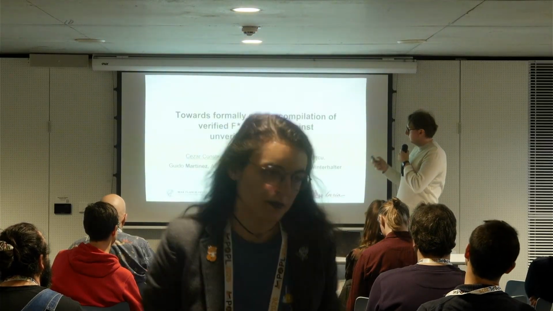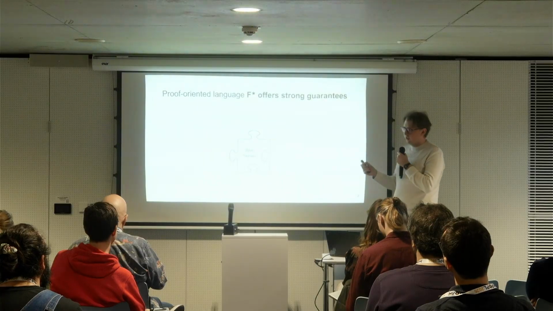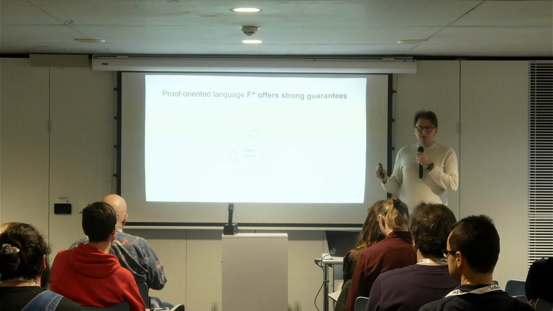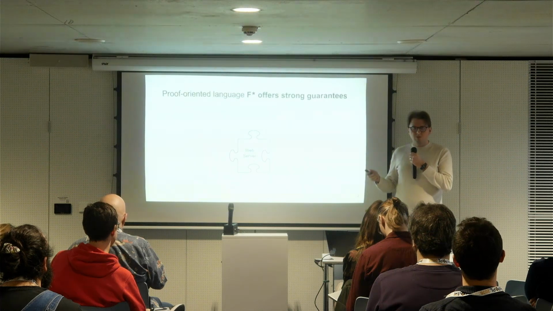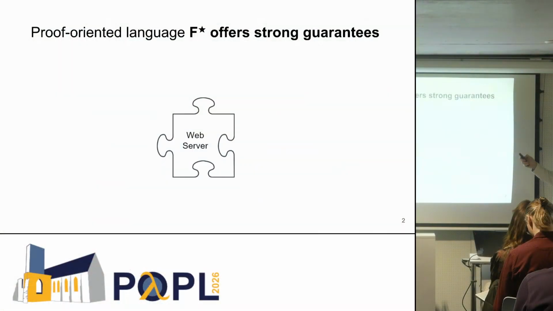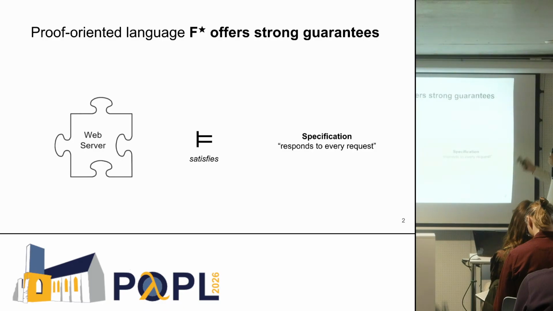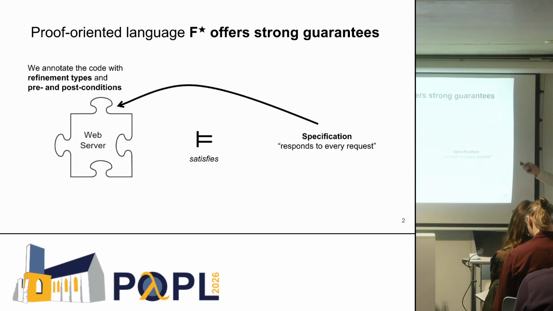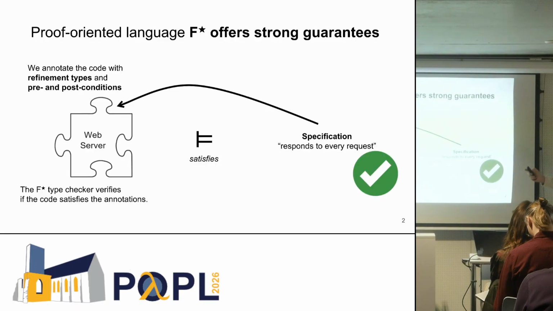Yeah, so let's start with what F-star is. F-star is a proof-oriented language in which one can write programs. Like if you want to verify a web server, you can write the web server in F-star. We can write a specification, and this specification is written by annotating the code with refinement types and pre- and post conditions. And F-star will check that the web server satisfies the specifications, and if the check is successful, then we have a mathematical strong guarantee that this is the case.